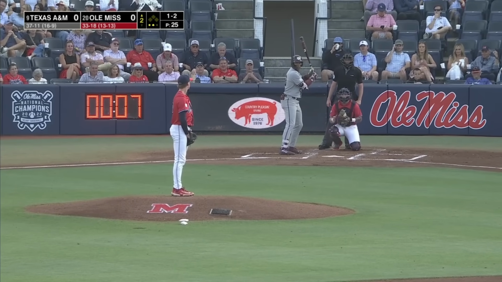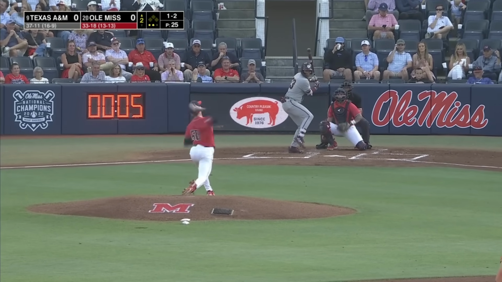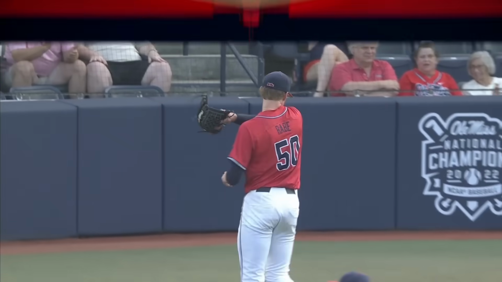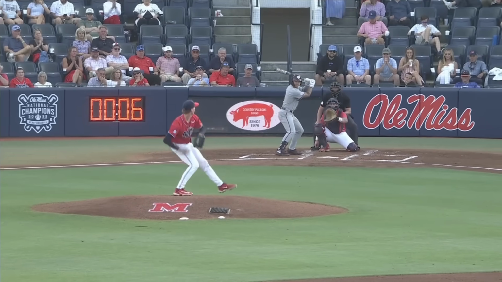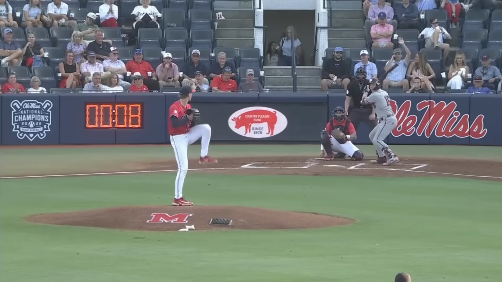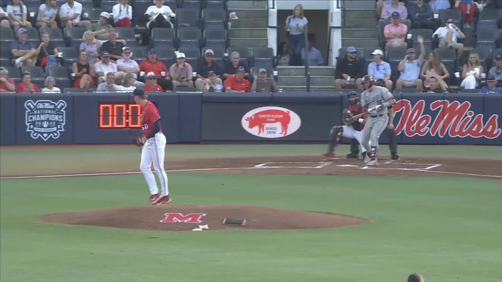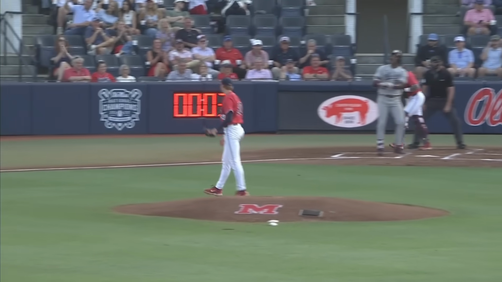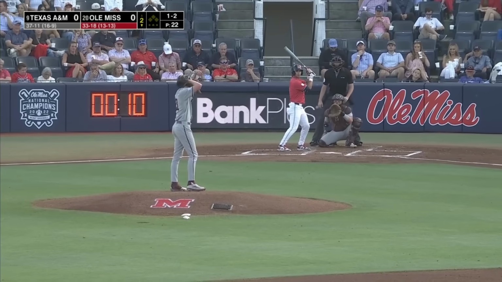5 strikeouts through the first 6 hitters. 1-2. Got him to chase. 3 Ks in this second for Taylor Rabe. And you see Rabe with that fastball just able to locate it. And again, it is fastball, fastball. And how about one more fastball to get Ole Miss out of the second? Did everything right.